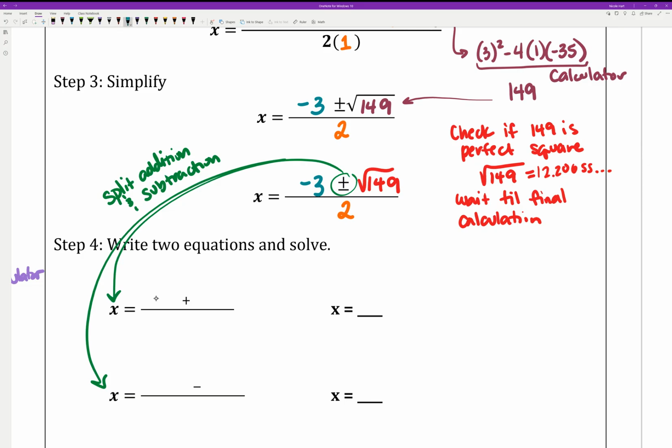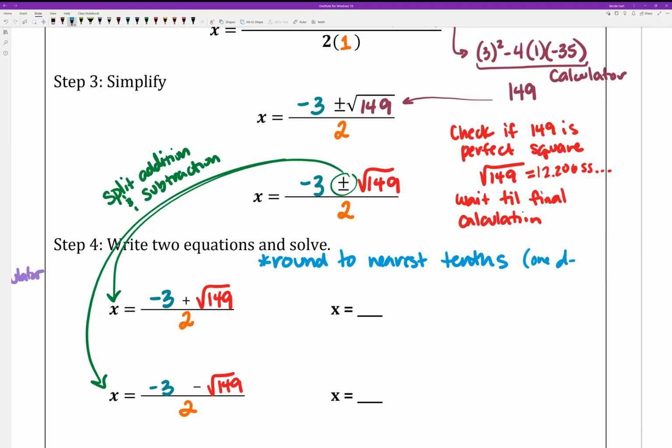So we have negative 3 plus the square root of 149 over 2, and then negative 3 minus the square root of 149 over 2. And I'm going to type each one of these into my calculator to see what I get. And I'm going to make a note here. We are going to round to the nearest tenths. To the nearest tenths, that's 1 decimal.